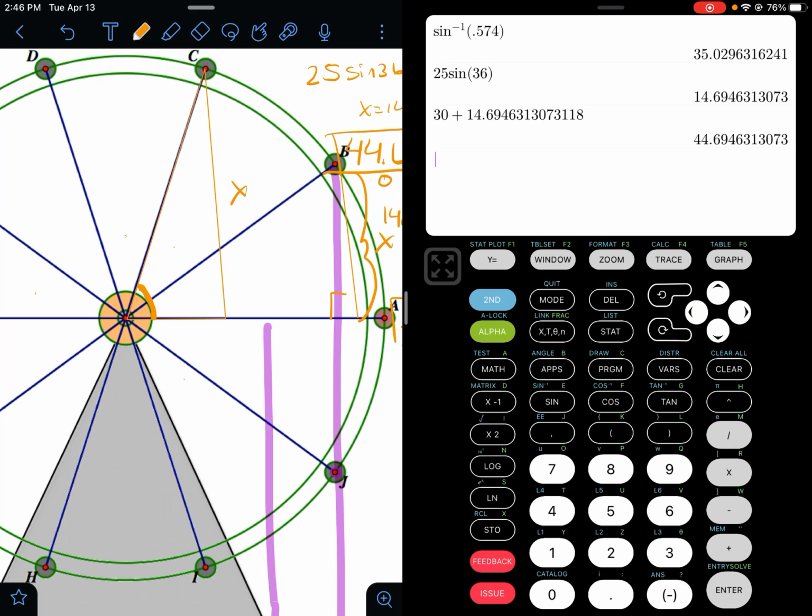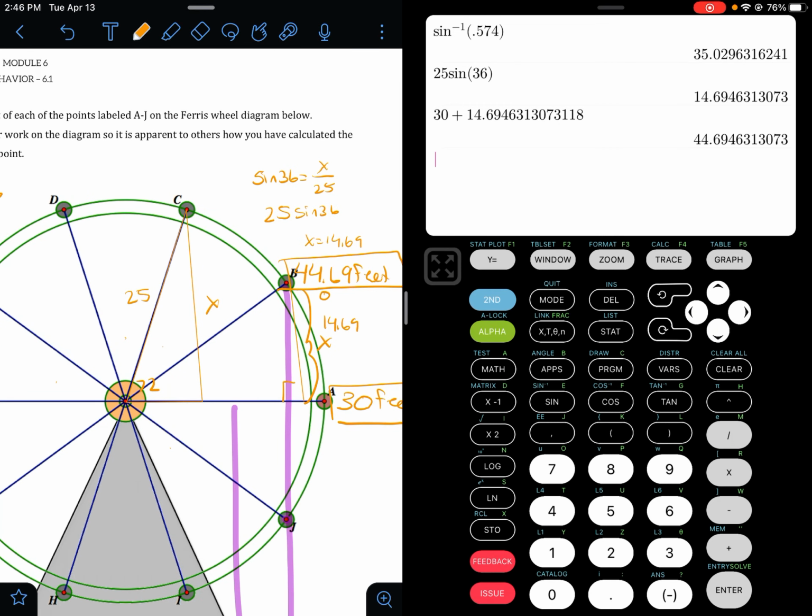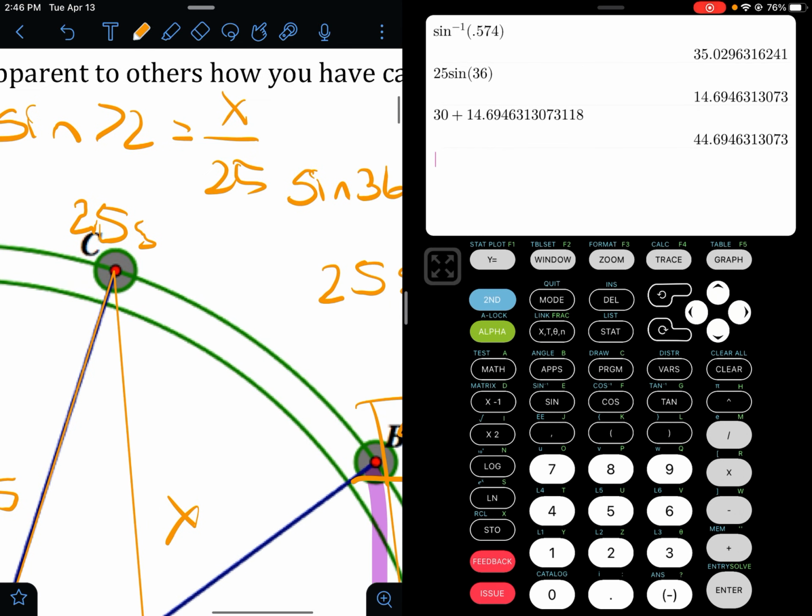Since we know each of these little notches is 36 degrees, we would just do 36 times 2, which is going to give us 72. All right, and our hypotenuse we know is 25. So we can set up another equation here. We're just going to do sine of 72 equals x over 25. So 25 sine of 72 equals x.